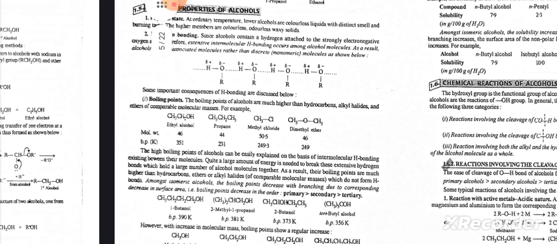Physical properties of alcohols. Physical state. At ordinary temperature, lower alcohols are colorless liquids with a distinct smell and burning taste. Higher members are colorless, odorless, waxy solids. Hydrogen bonding. Since alcohols contain a hydrogen attached to the strongly electronegative oxygen atom, extensive intermolecular H bonding occurs among alcohol molecules. As a result, alcohols exist as associated molecules rather than discrete monomeric molecules as shown below. Some important consequences of H bonding are discussed below.